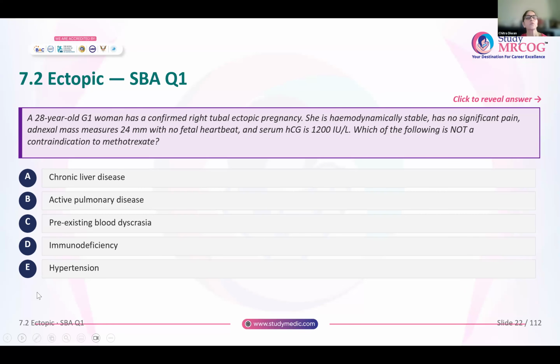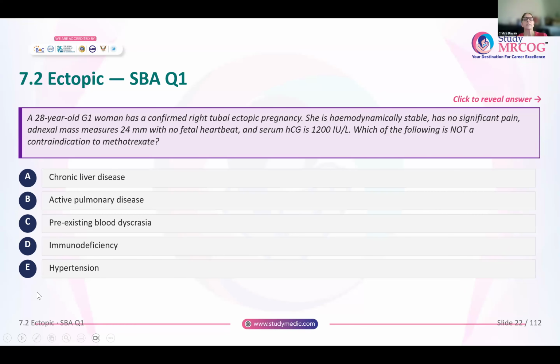Okay, so you see this woman, she is 28 years old, gravida 1. She has a confirmed right tubal ectopic pregnancy, hemodynamically stable, no significant pain. The adnexal mass measures 24 millimeters, with no fetal heart. Serum HCG is 1200. Which of the following is not a contraindication to methotrexate? Please read the question very carefully.